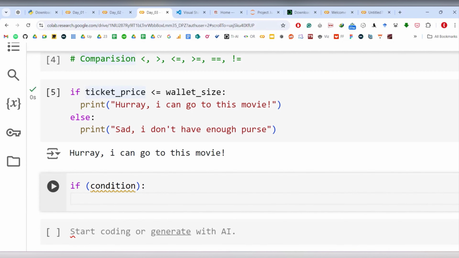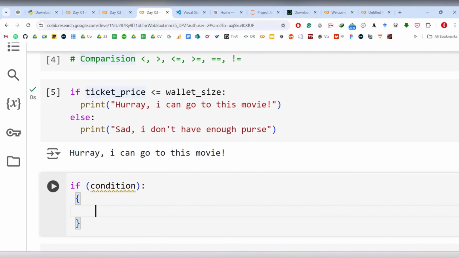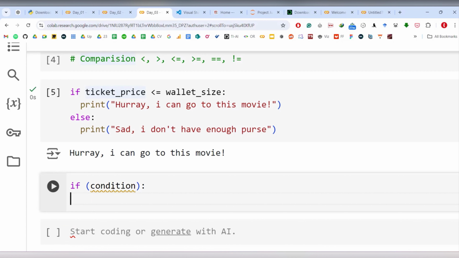Because I'm using Colab, it automatically understands that this is an if and I have to give some space, right? Now, why this space? Why not write from here? That is a convention. Some programming languages have brackets, and you have to write your code within these brackets. For example, in C you have to put these brackets and write it. Python is different; Python is like a more posh language. You don't need brackets, just give a space and it will understand. Here I'm giving double spaces; sometimes you have to give 4 spaces.